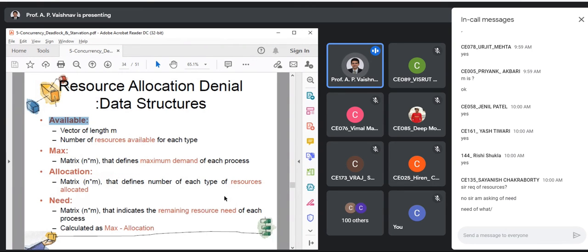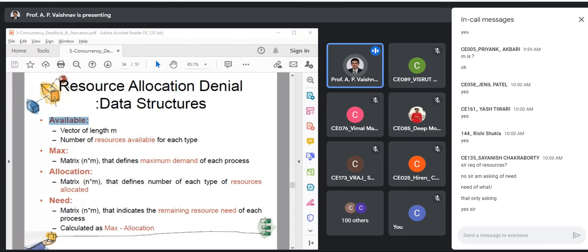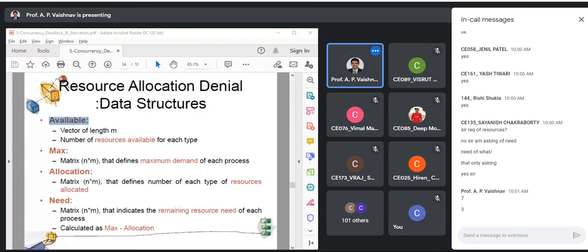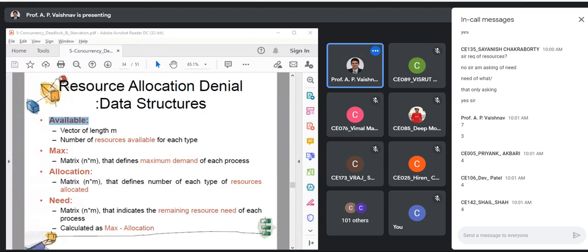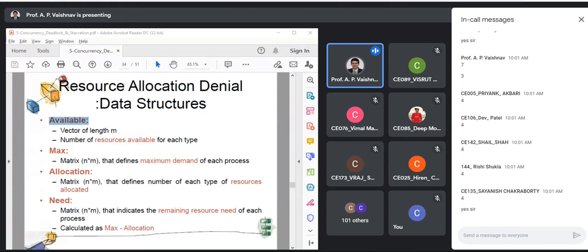Need of resources again. Yes, need of resources. Is that fine? Suppose your maximum requirement is 7 resources, and currently you are allocated 3 resources. That means how many more do you need to complete? 4. Is that fine, Sanish? So that is the concept we are trying to find.